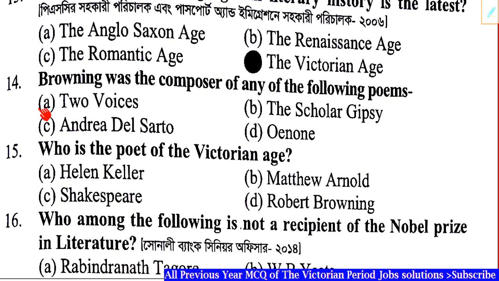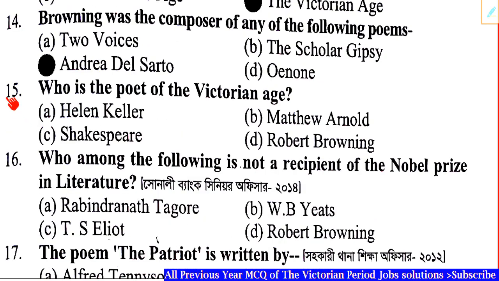Question number 14. Browning was the composer of which of the following poems? Correct answer: Option C, Andrea del Sarto.